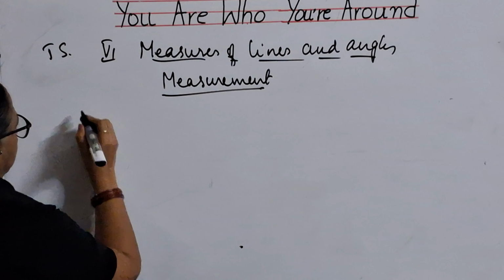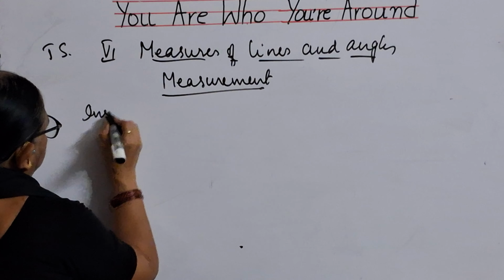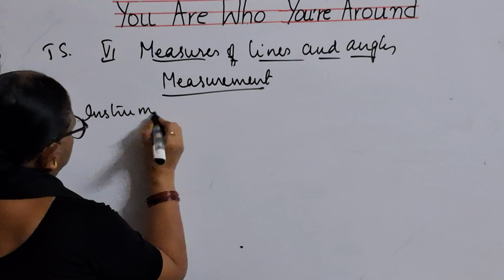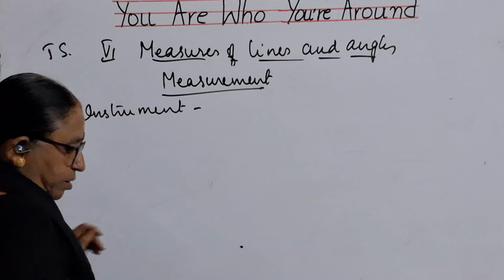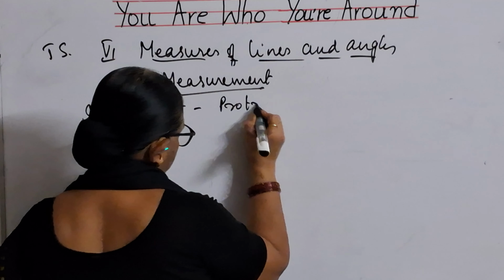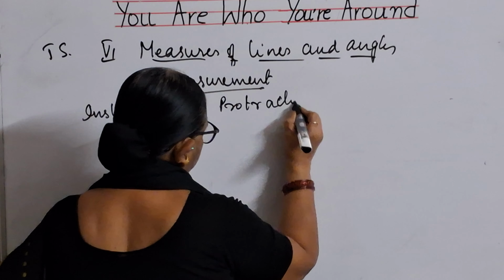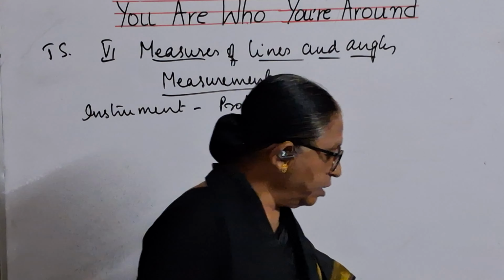Angles are measured by an instrument. The instrument we use to measure the angle is called a protractor. So we say that this is a protractor, children. This one is called a protractor.